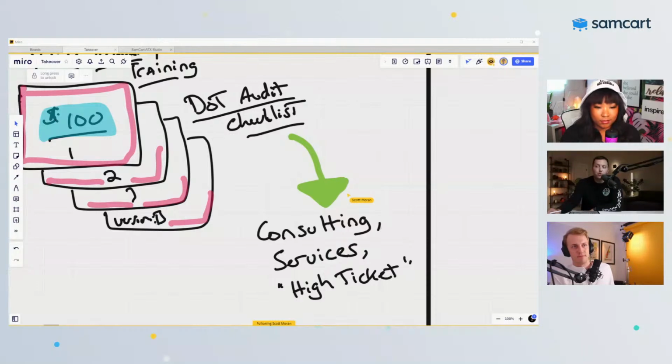And then what do you do from that, right? Every single person who comes into Joe's world buying the DOT audit checklist, you give them a call and you say, hey, by the way, did you know I have high ticket services? I have my consulting fee. That's how you source perfect leads. People who have already paid you some kind of money, to then come back and then you hop on the phone and you close services.